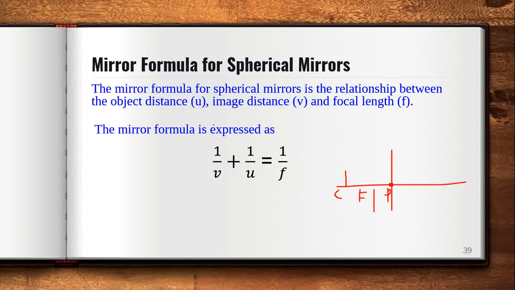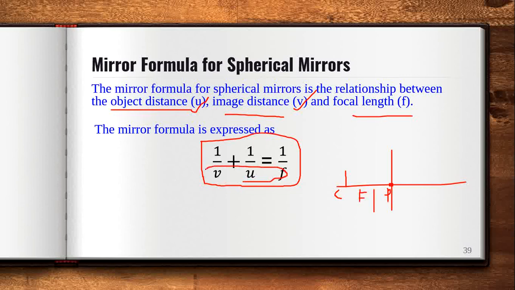So the mirror formula for a spherical mirror is the relationship between the object distance, denoted as u, the image distance, denoted as v, and the focal length f. So what is the mirror formula? It is a reciprocal relation: 1 upon v plus 1 upon u is equal to 1 upon f. If any two of these three are given, then you can find the third.